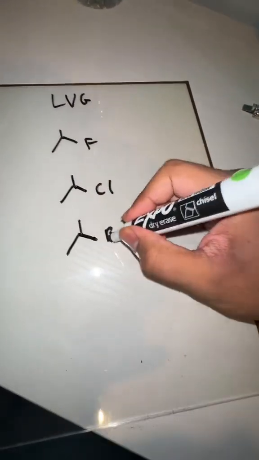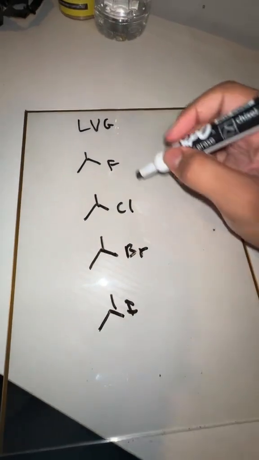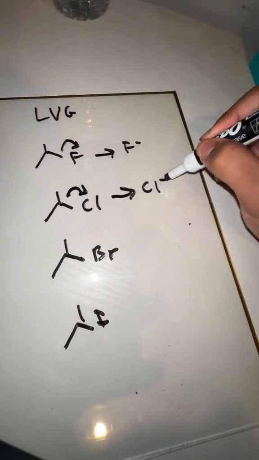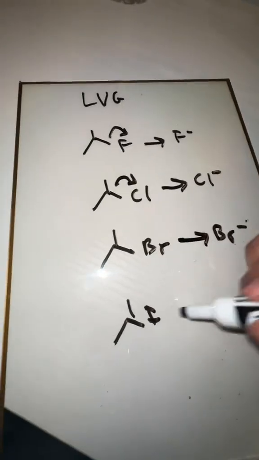is the most stable when it leaves, right? So for example, this one right here, this fluorine is going to leave and become anionic fluorine. This chlorine is going to leave, become anionic chlorine, and same thing, Br minus and I minus.